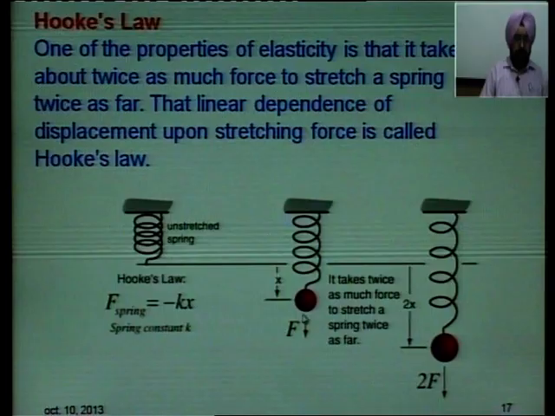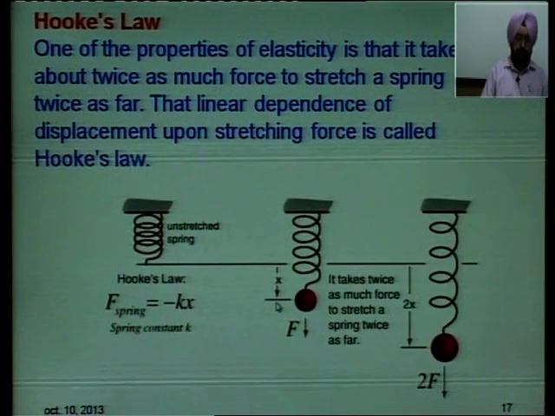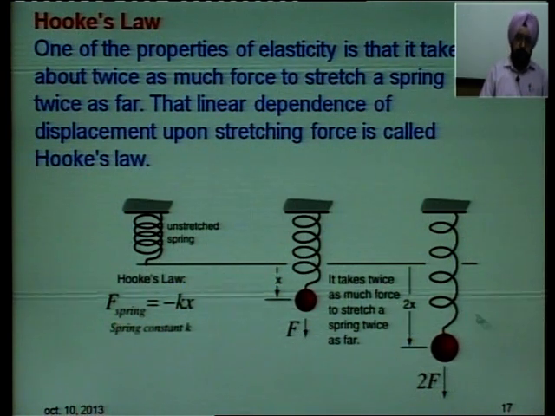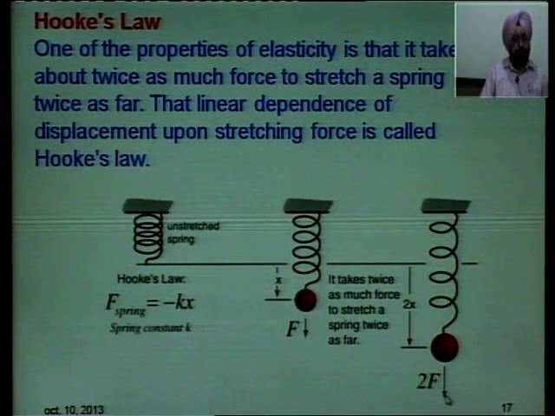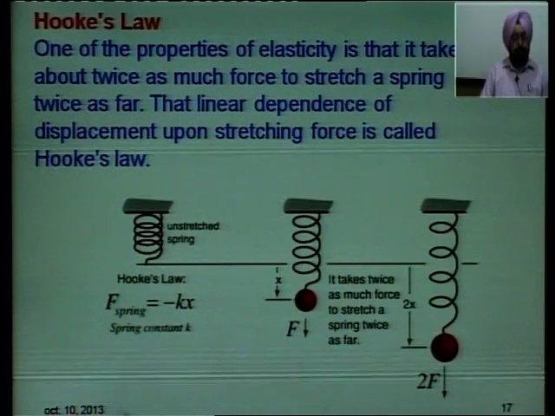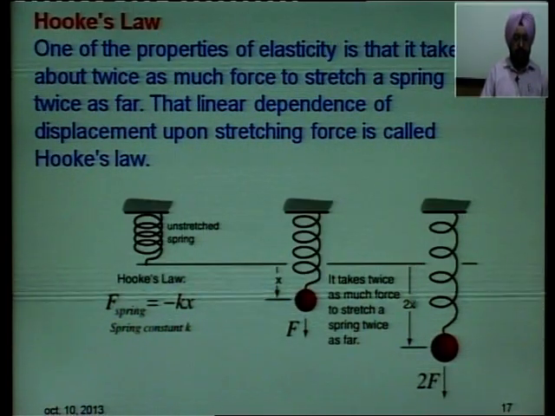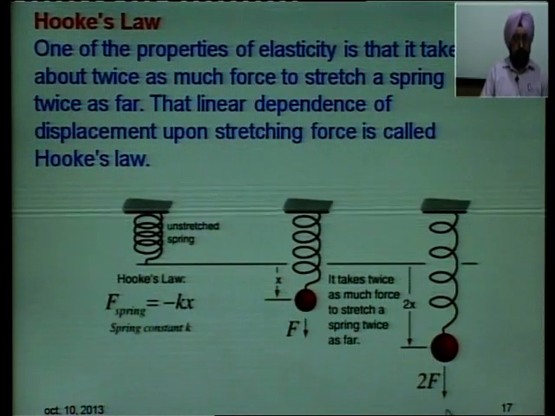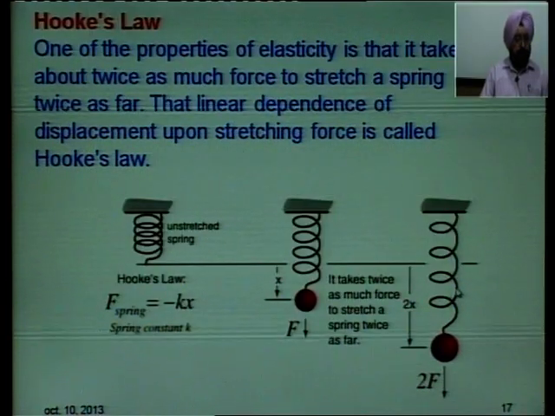You have a spring here, you put a ball here, this ball forces it downwards, let us say it gets displaced by distance x. If you want to stretch it by distance 2x, you will have to apply double the force. So, stretching force is directly proportional to the displacement. If you stretch it by twice the length, the force will also be twice, and if stretching force is twice, restoring force will also be twice the value, double हो जाएगा.